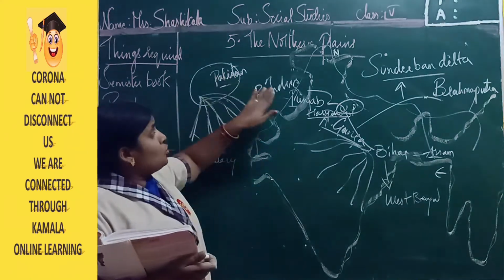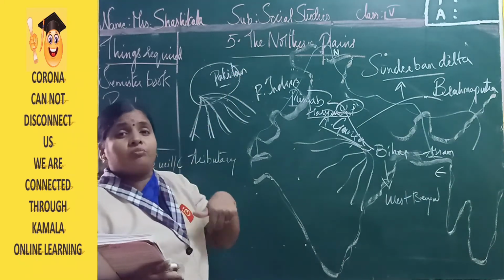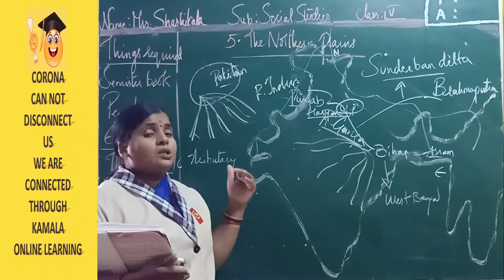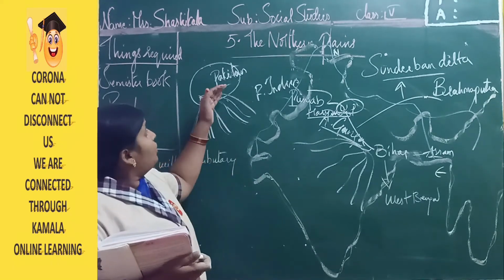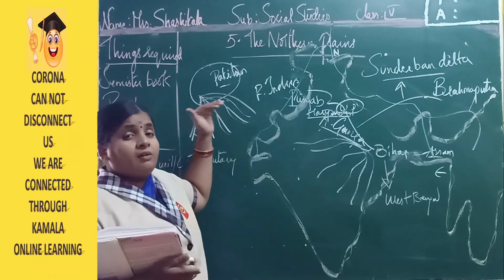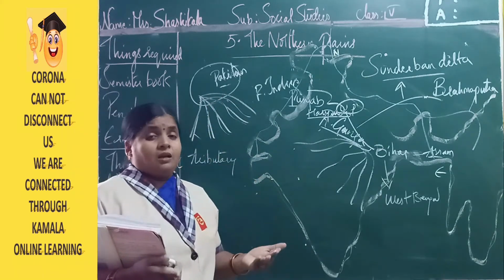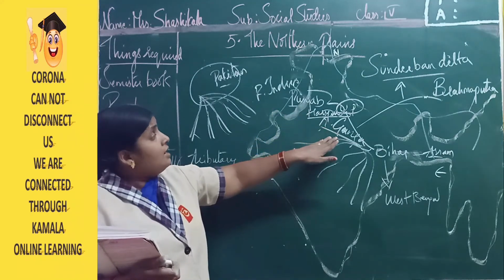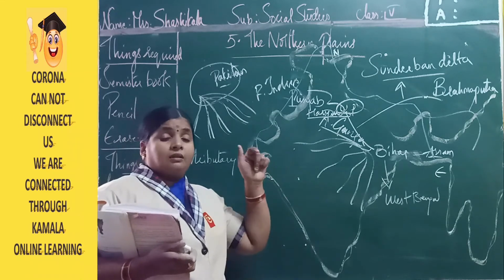So before joining the sea, these river waters are diverted to other parts of the state so that other people can also use that water in a useful manner. That we call a delta.